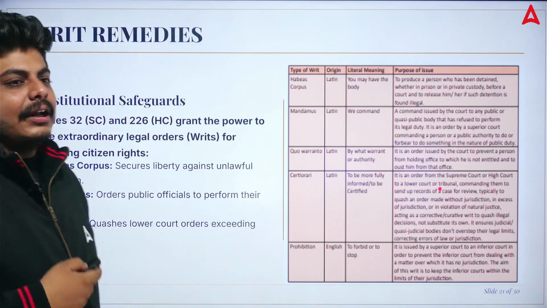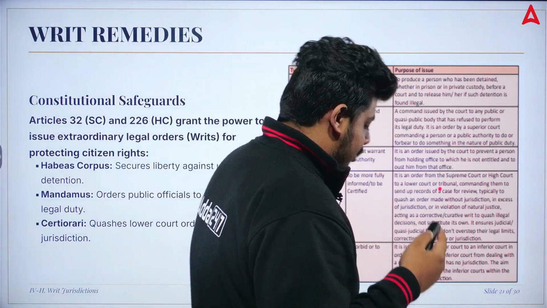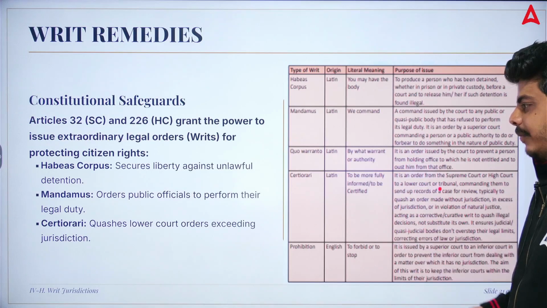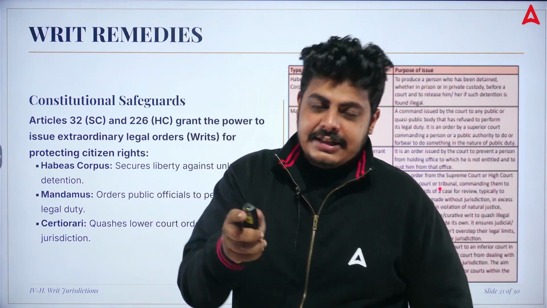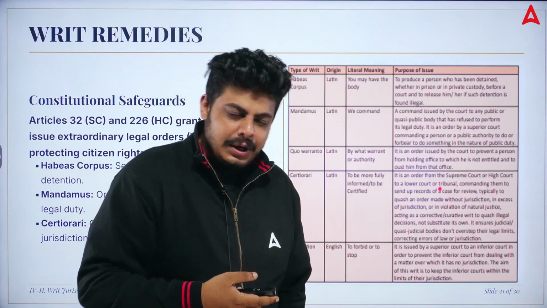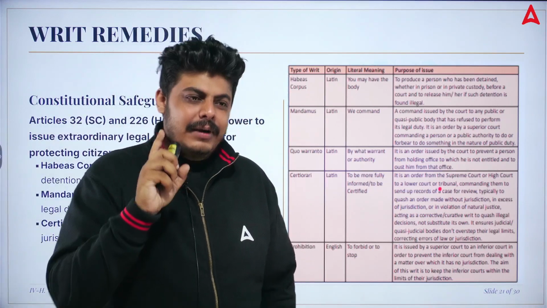If I move further, single citizenship has been covered, and now we will talk about the writs. There are 5 writs: habeas corpus, mandamus, quo warranto, certiorari, and the last one, prohibition. I mentioned 3 here, but there are 5 writs. If you move to the High Court, you use Article 226, and if you move directly to the Supreme Court, you use Article 32.